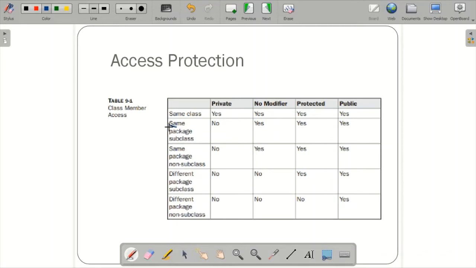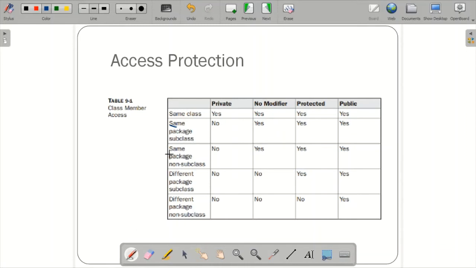One is subclasses in the same package. Next is non-subclasses in the same package. Next is subclasses in a different package. Next is non-subclasses in a different package. So what is a subclass and a superclass? A subclass inherits the properties from the superclass. The subclass is the child who inherits the properties of the parent, and the parent acts as the superclass.